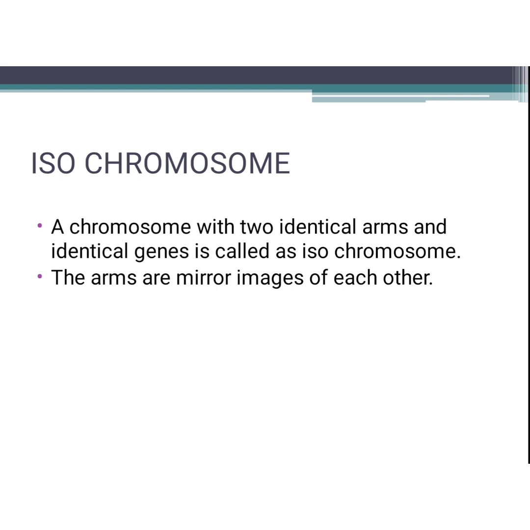First, isochromosome. A chromosome with two identical arms and identical genes is called isochromosome, a very important definition, and it's a frequently asked objective question. The arms are mirror images of each other in isochromosome. Actually, this chromosome arises due to misdivision of the centromere.